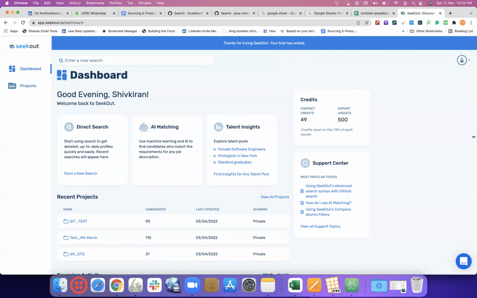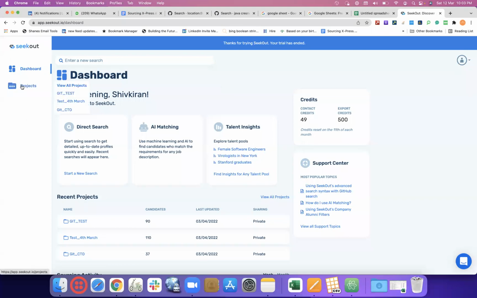You can use your personal email ID also. In case your personal email ID is not working, use your official email ID and sign up. Once you sign up, you have a paid version, you have a free version. I'm on a free version of it. But both interfaces look the same. It's just that in the paid version, you have more features, which the free version does not have. But otherwise, that's still fine.